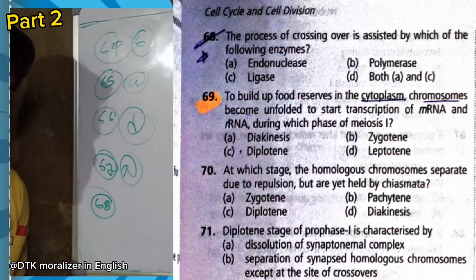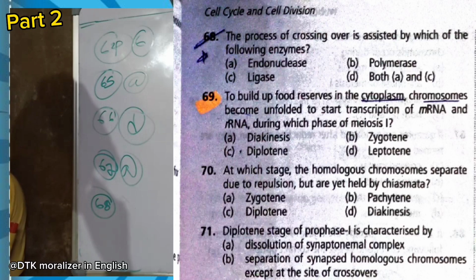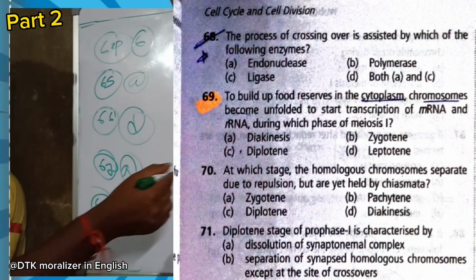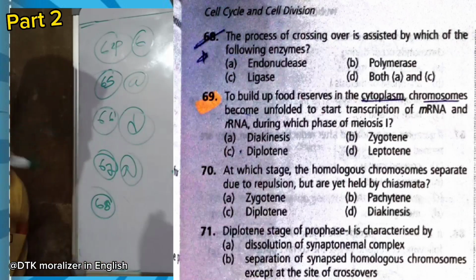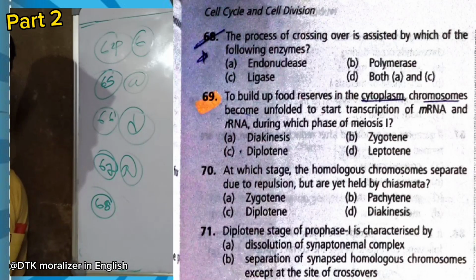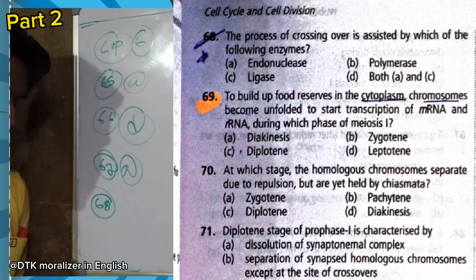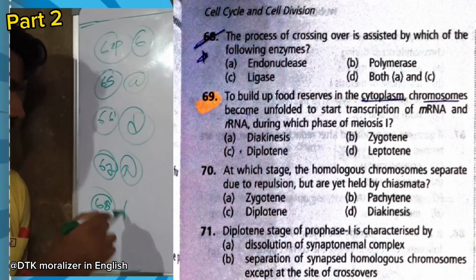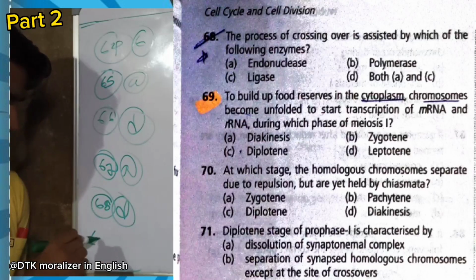Now question 68. The process of crossing over is assisted by which of the following enzymes? It is particularly recombinase, but here we have to select from the options. We will select A and C, endonuclease and ligase, because in crossing over the chromosome material is exchanged by cutting off one arm of the chromosome and replacing it with another arm, which happens between homologous chromosomes of different genetic material. So option D is right.